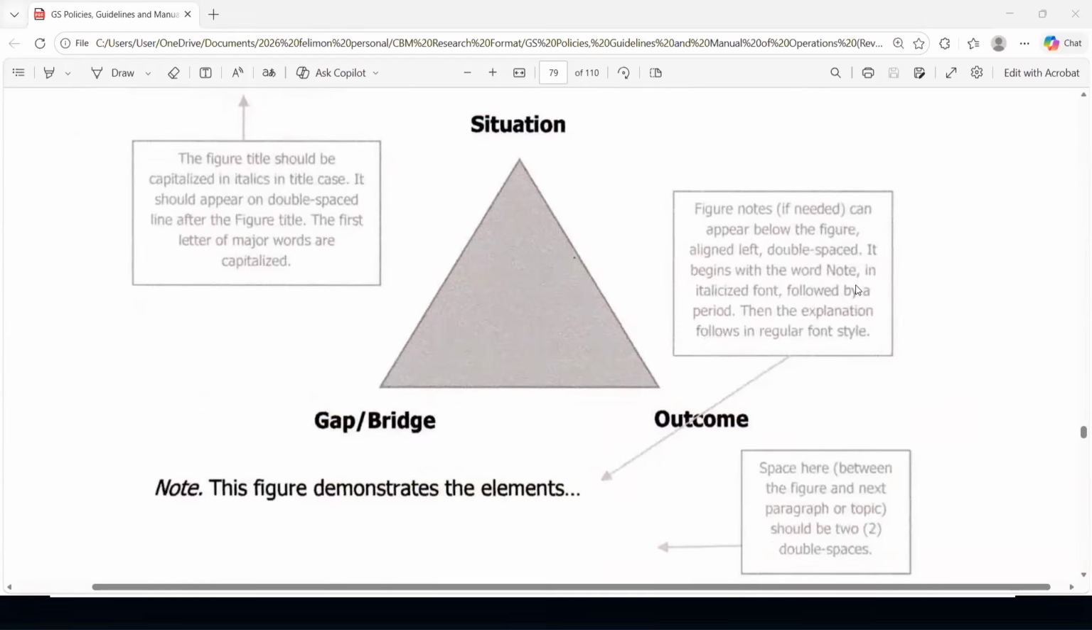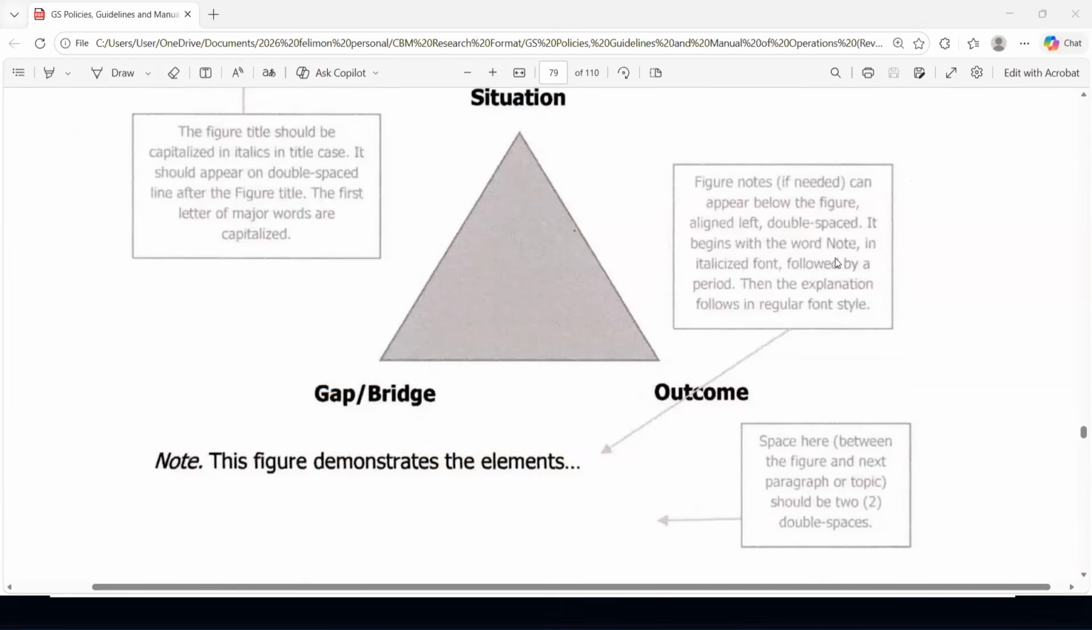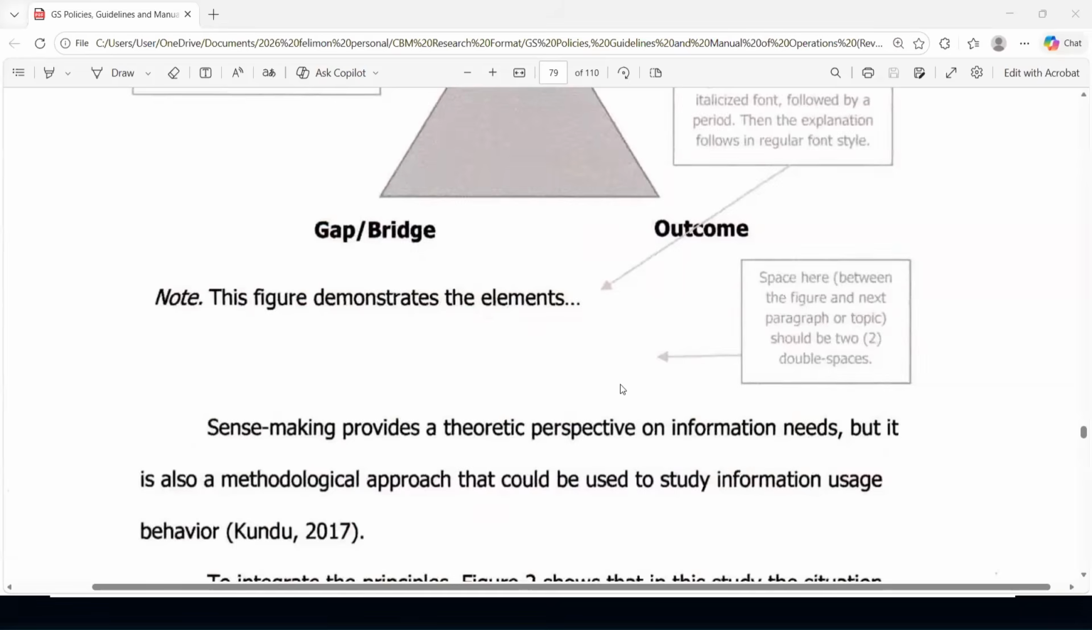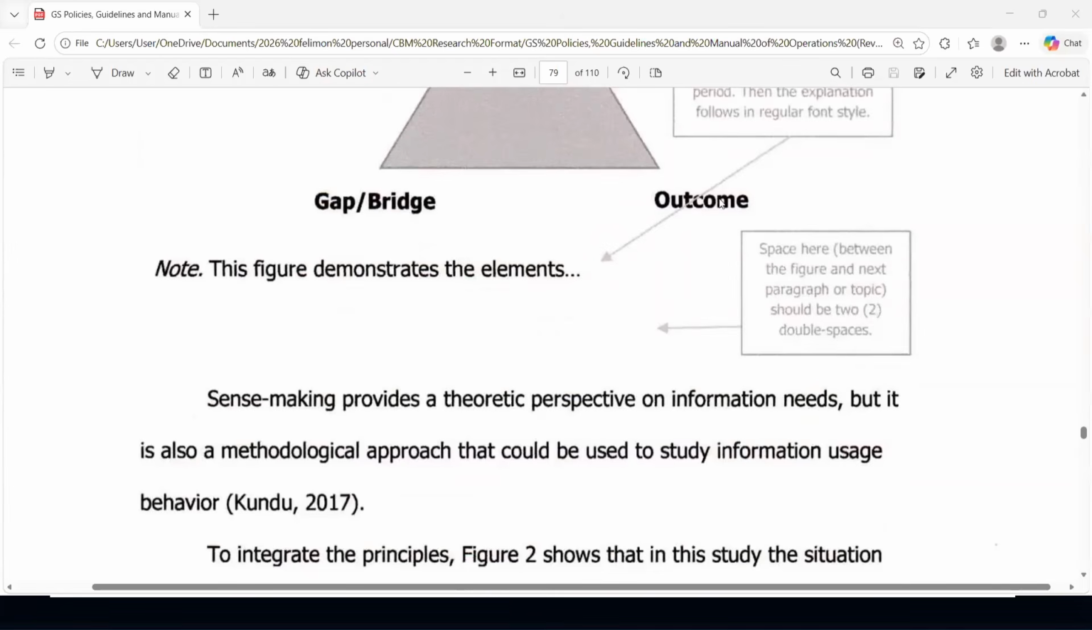Figure notes, if needed, can appear below the figure. Align left, double space. It begins with the word note in italicized font, followed by a period. Then the explanation follows in regular font style, not italicized. Says space here as well after the figure. No, because of course, you differentiate. You can easily differentiate the figure from the text. Two double spaces.